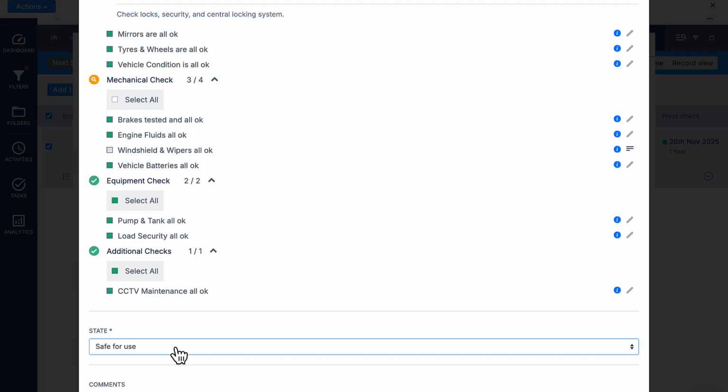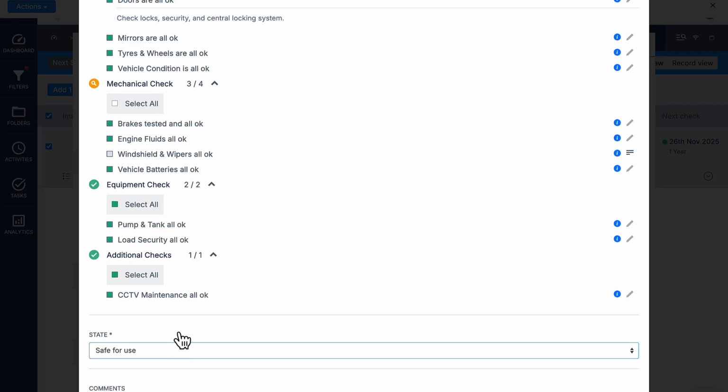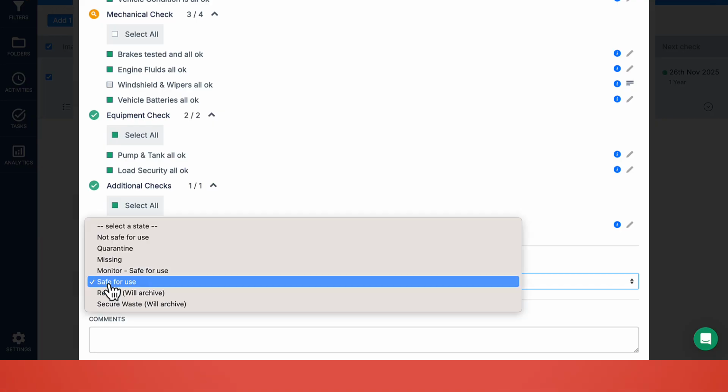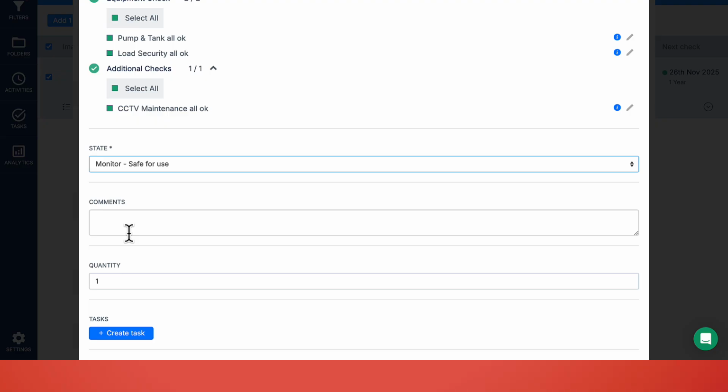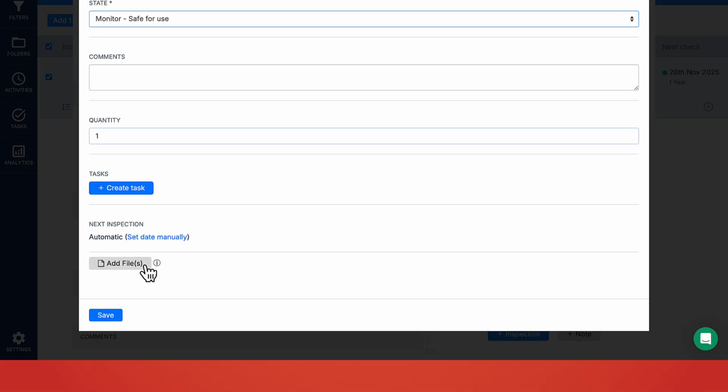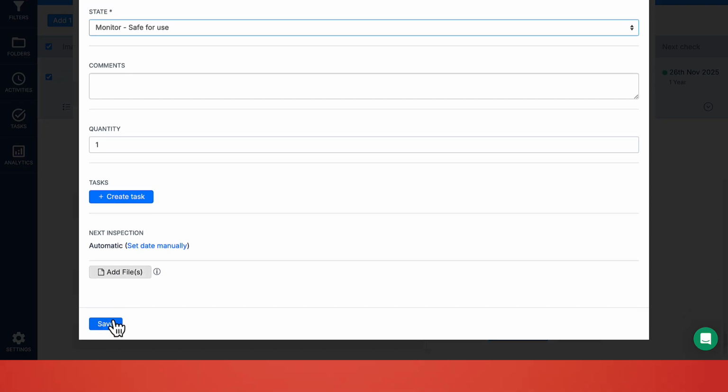When selecting the state, this may need to be altered because, as you can see, the mechanical checks haven't been completed. Here's the options that you can choose from. For example, this scenario, it may be monitor safe to use. You can add an overall comment, add any files or photos, but once you're happy, click Save.